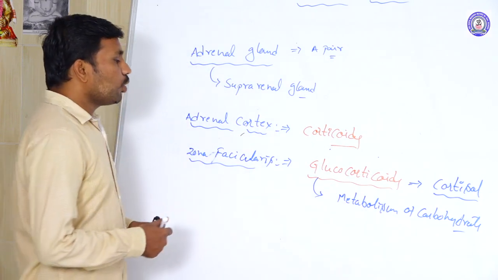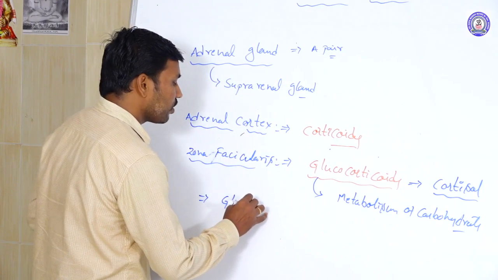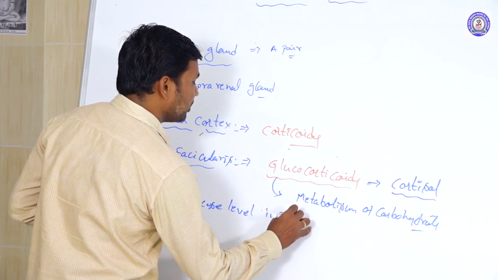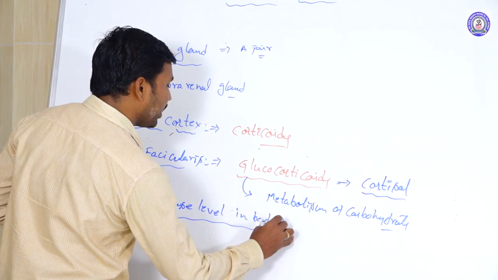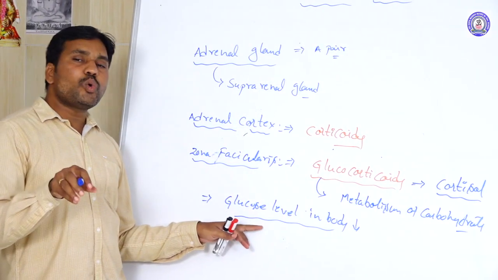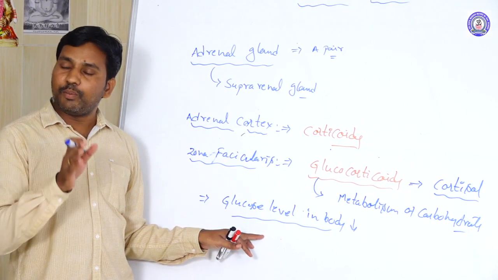Whenever the glucose level in the body is decreasing, at that time from the glycogen or proteins or lipids,